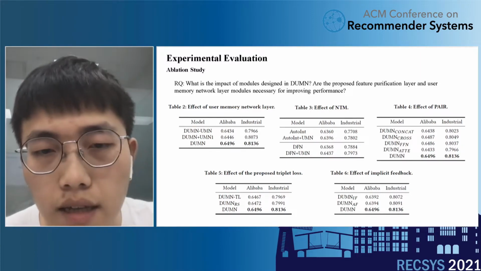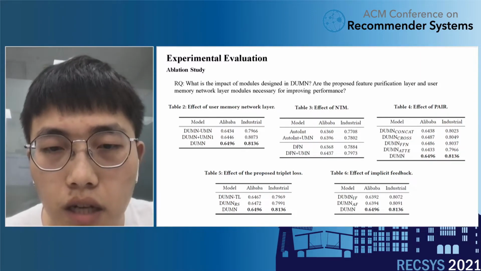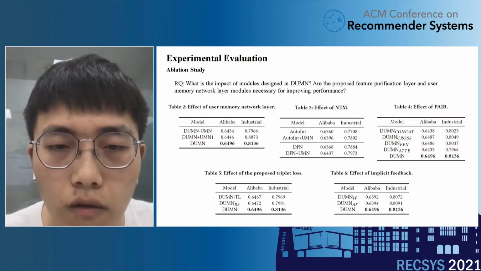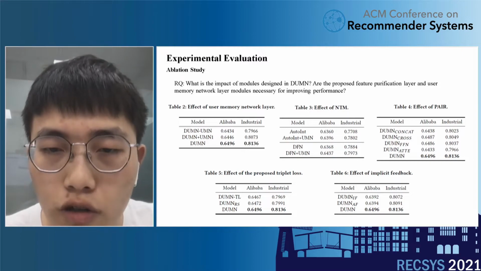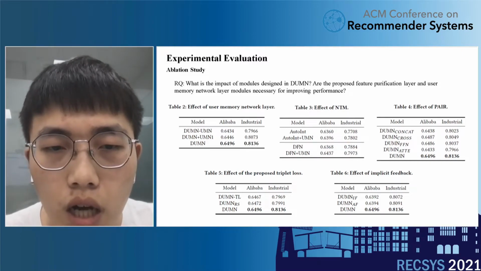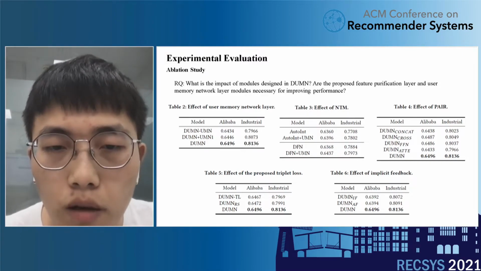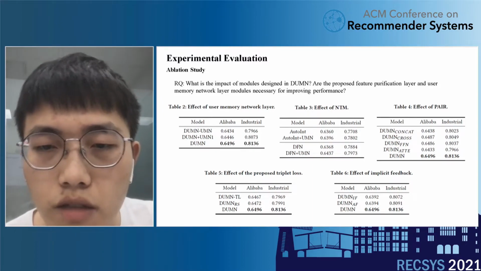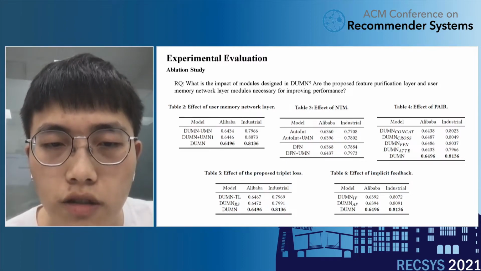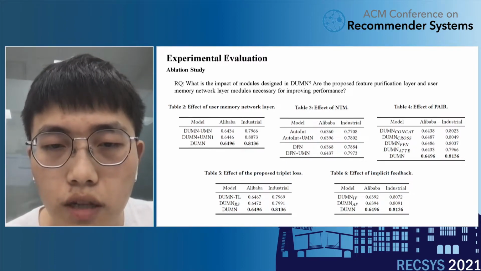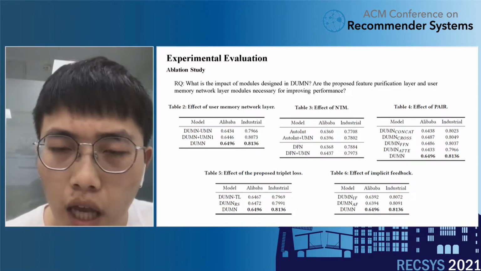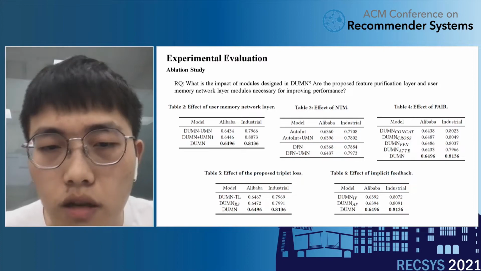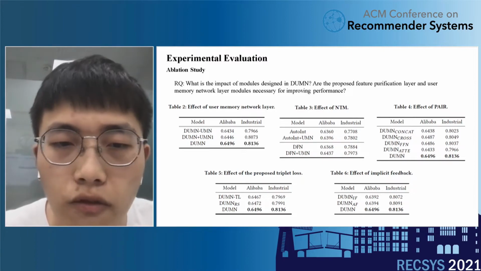For the ablation study, Table 2 shows the effects of the user memory network layer. Table 3 shows the effects of the neural Turing machine. Table 4 shows the effectiveness of the preference-aware interactive representation component. Table 5 shows the effectiveness of the proposed triplet loss, and Table 6 shows the effects of implicit feedback. From the experiment results, we can find that each component of the DUMN network is helpful.